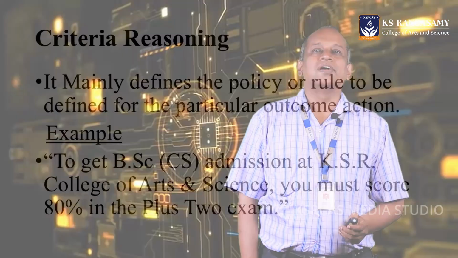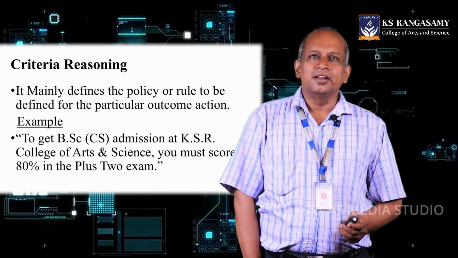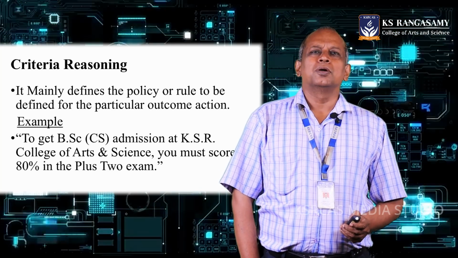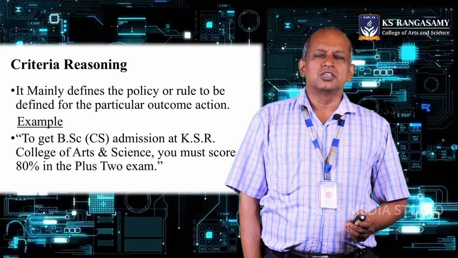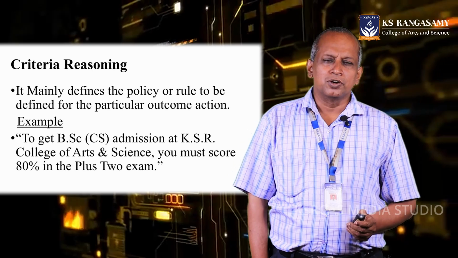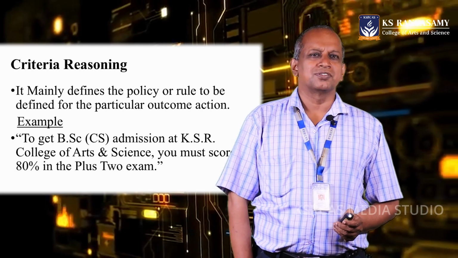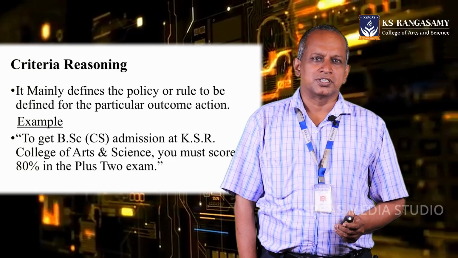Then the next one, criteria reasoning, right? Here the criteria reasoning is purely related to the policy or rule to be followed. This is what is called criteria reasoning. Say for example, here I have given the example, if you want to get admission in BSc Computer Science in KSR College of Arts and Science, you should have 80%.